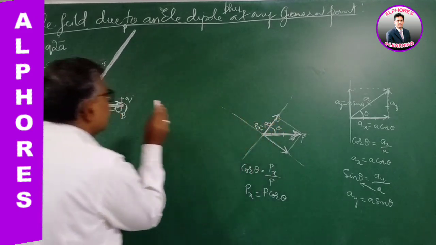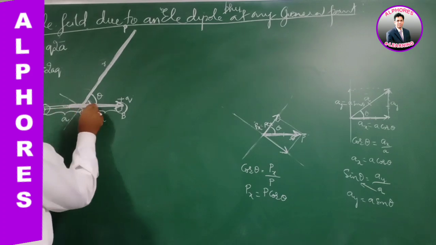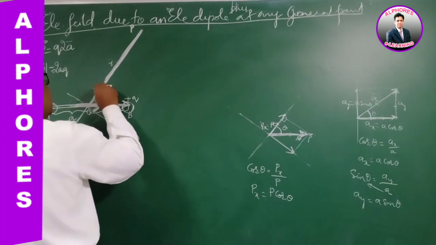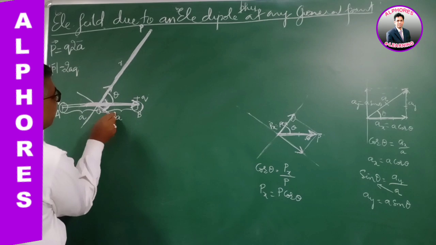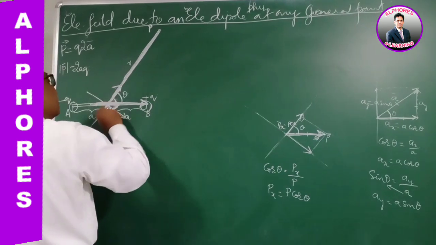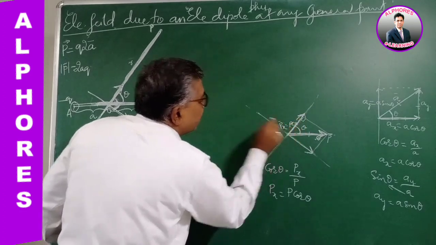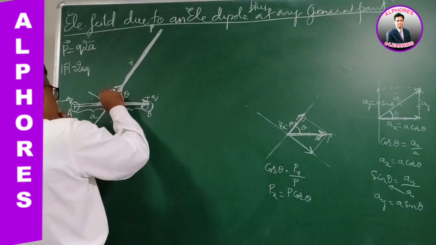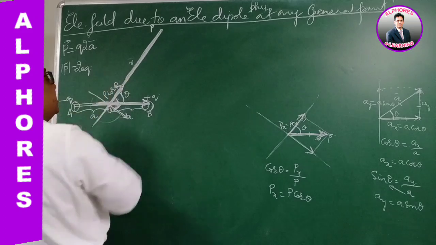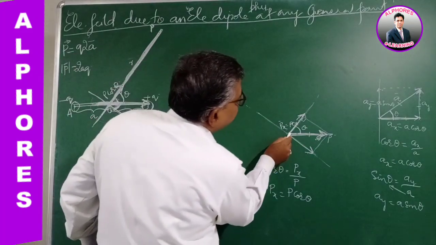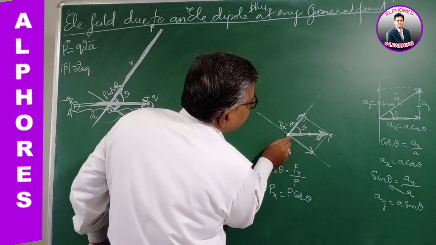So let me represent here. When I split this dipole moment into one component like this and another perpendicular component, the adjacent component here is Px, and I got it as P cos theta. So this is the P cos theta component. Similarly, from this right angle triangle, this is the vertical component.